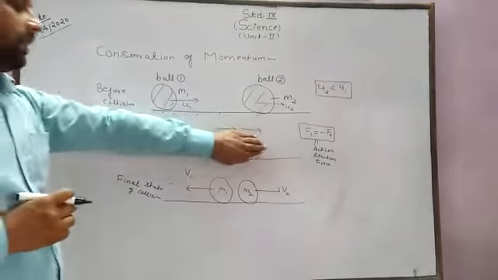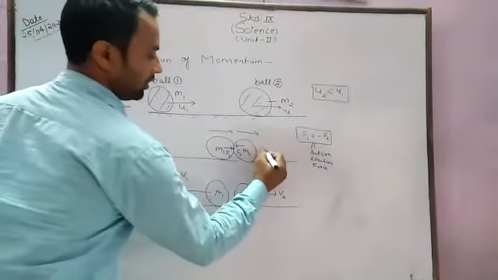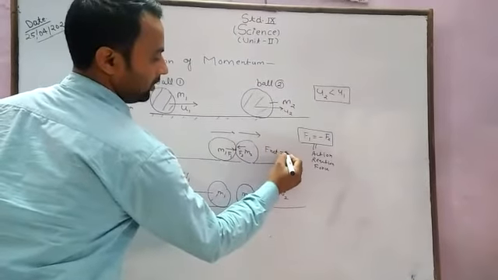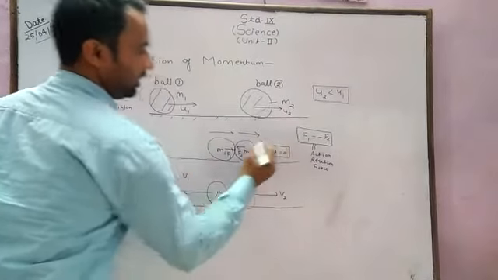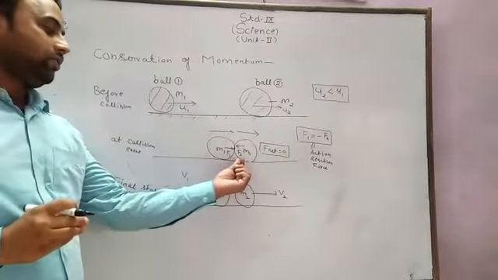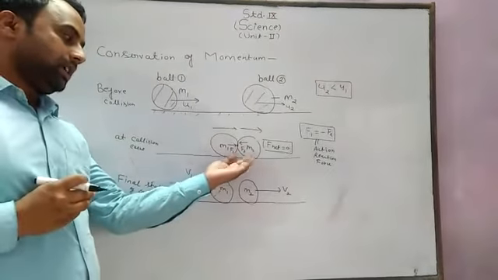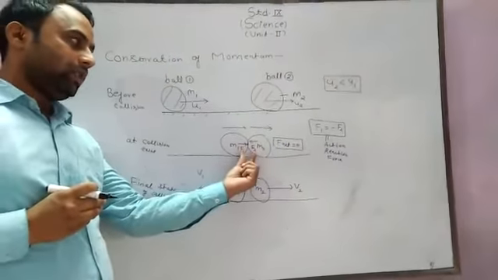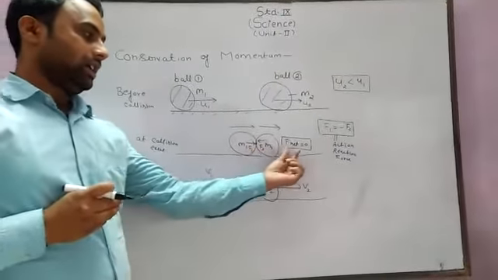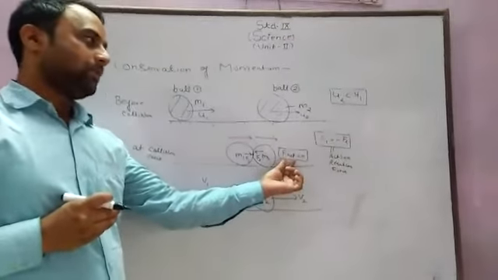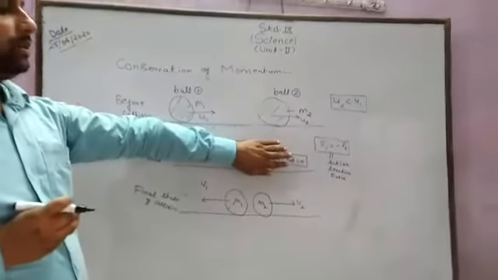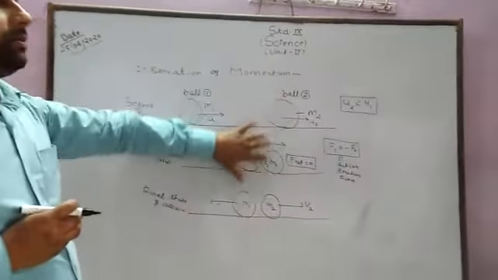Here the total F net will be 0, because when the collision is taking place, F1 and F2 are equal in magnitude but opposite in direction. Here the net external force will be 0. When the net external force is 0, the momentum will be conserved.